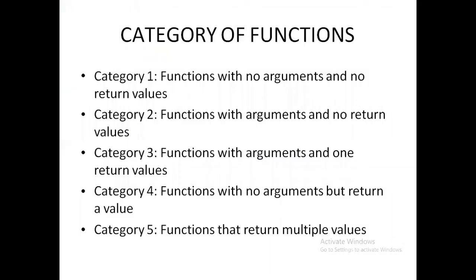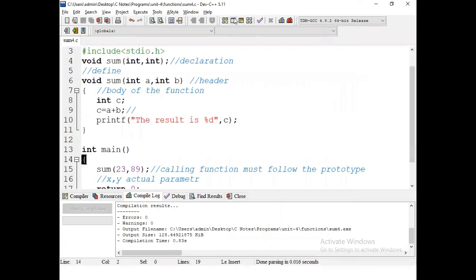In that way, we can follow these four categories. Three categories are completed. One more category is a function with no argument but a return type, returning a value. That is the fourth category. What is that one? Function with no arguments, again the same, no arguments, but it returns some type.